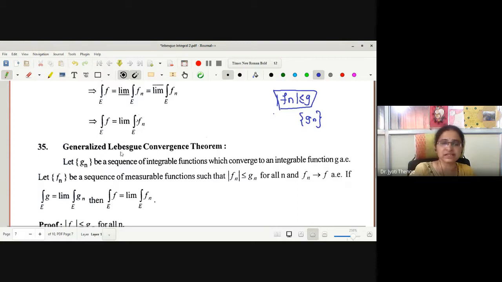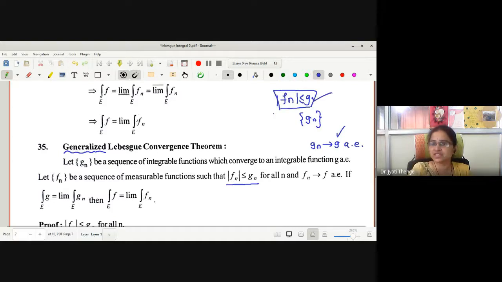Okay, let us read the statement. Let Gn be a sequence of integrable functions which converges to an integrable function, say G, almost everywhere. That is, Gn converges to G almost everywhere is given. Fn is a sequence of measurable functions such that, look at this condition now, mod Fn less than or equals to Gn for all n. That is, G1 dominates F1, G2 dominates F2, and so on. And whatever sequence Gn we get, it will converge to G. And that's why it is generalized.